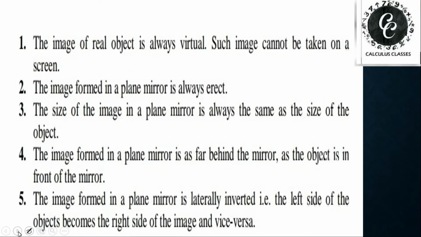Now, the first concept: images formed by a plane mirror. The image of a real object is always virtual. If we keep any real object in front of the mirror, the image will be virtual. Such an image cannot be taken on a screen.